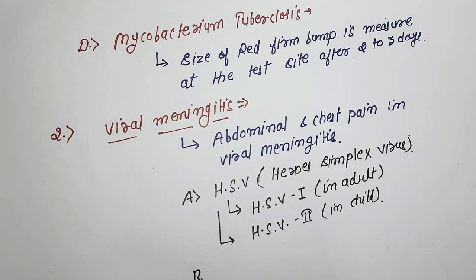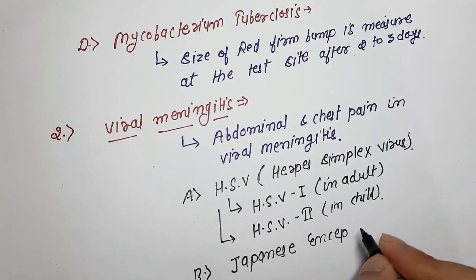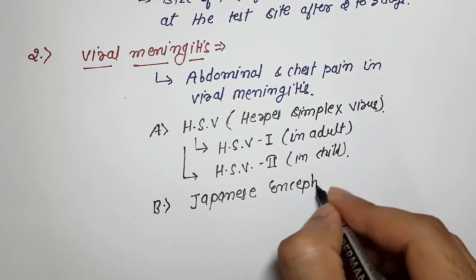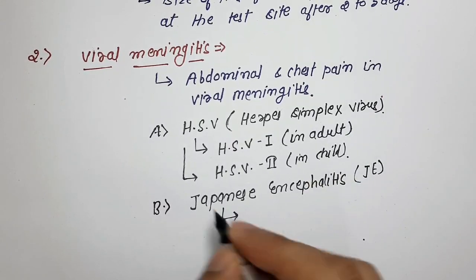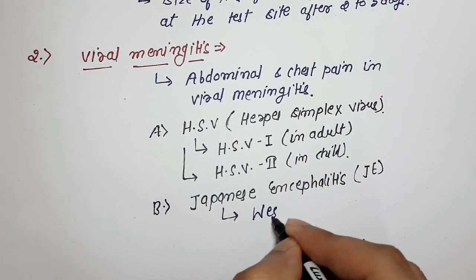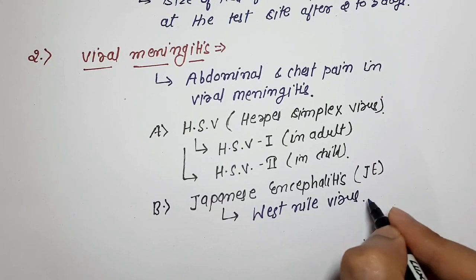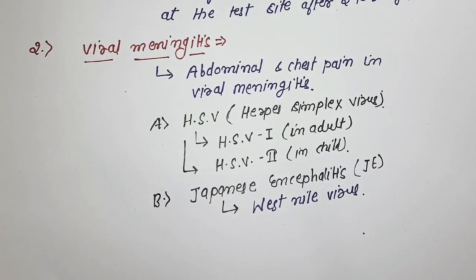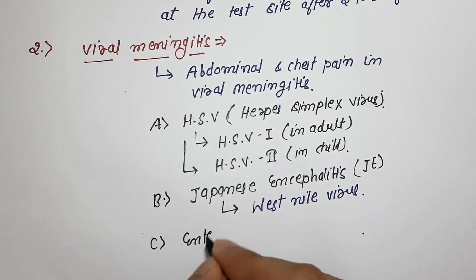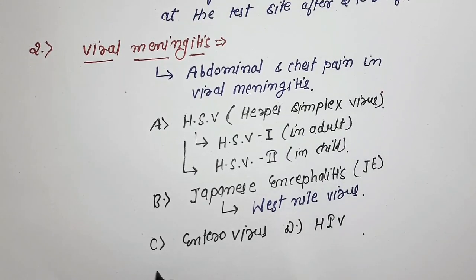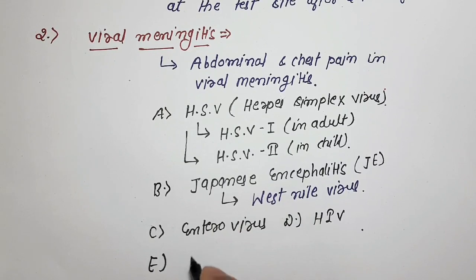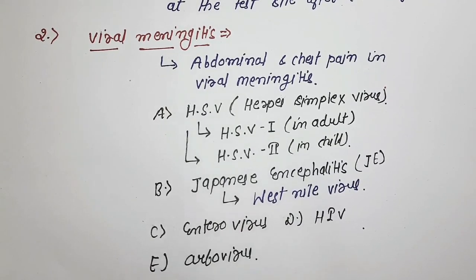Causative organism number 2 is Japanese encephalitis, called JE in short form. Another name for it is West Nile virus. Then number 3 is enterovirus, number 4 is HIV, and number 5 is arbovirus.